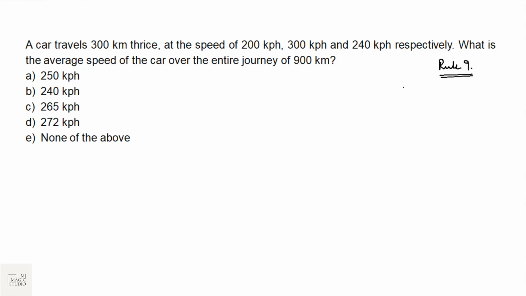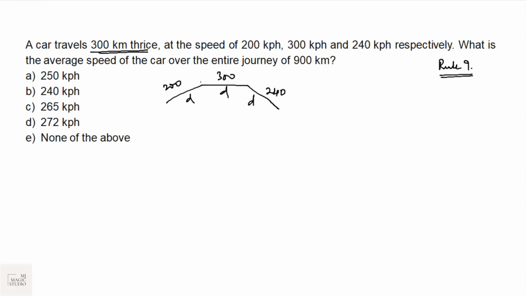Now, how to find the average speed? A car travels 300 km thrice. 300 km means the distance traveled is the same, at the speeds of 200 kph, 300 kph and 240 kph respectively. What is the average speed of the car over the entire journey of 900 km? We can use our simple direct formula, rule 9, averages.